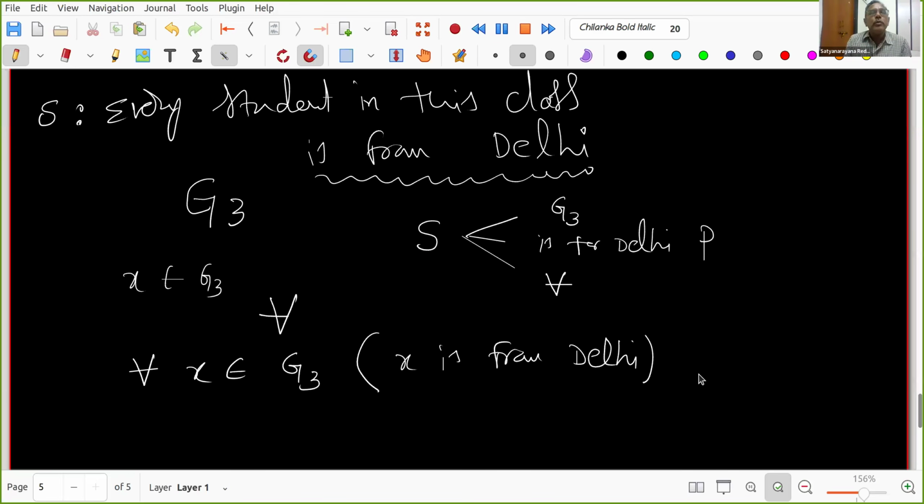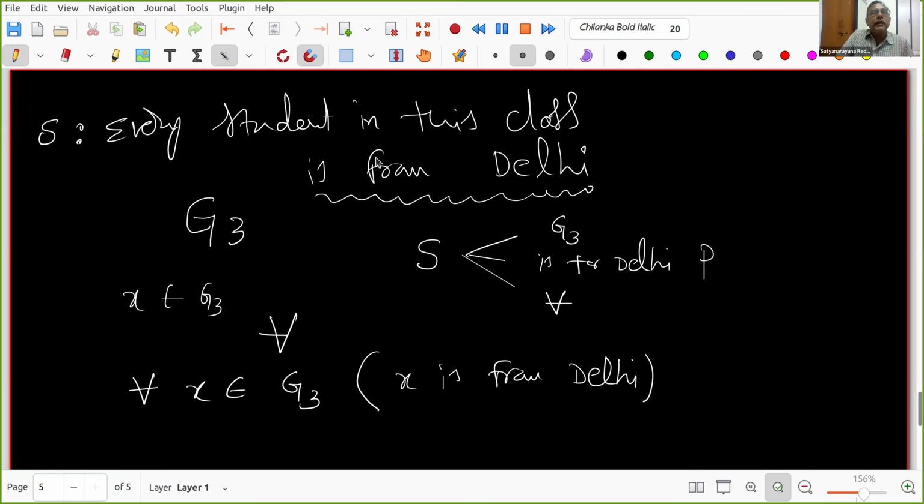Khushbu belongs to G3, correct? X can be anybody: Khushbu, Shivali Thakur, Riddhi Garg, or Kunal. You previously explained that X belongs to A and X belongs to B, and that was very confusing for me. Can you please explain it again?